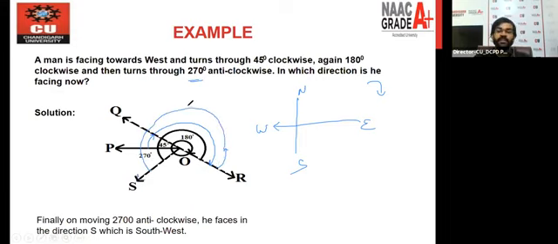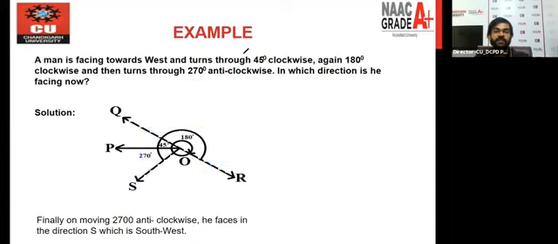And the question is, in which direction is he facing now? So again, we will use the frame of reference diagram, and this is the direction we have. We can see that this is southwest, so your answer will be southwest. And again, with the help of frame of reference diagram, we can easily find out the answer for a particular question which is from the direction, right? Let's take one more question so that we can better understand the scenario of this chapter.